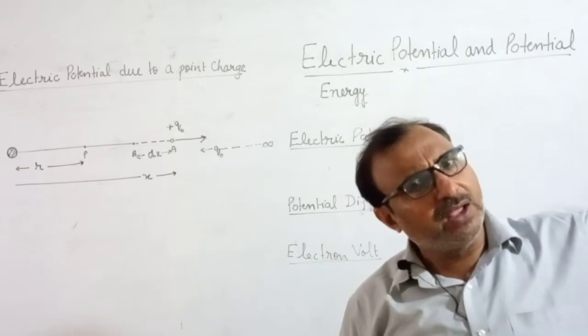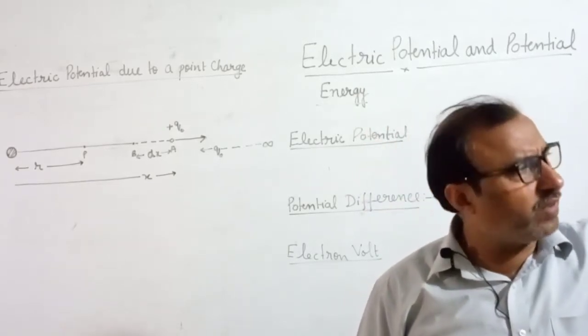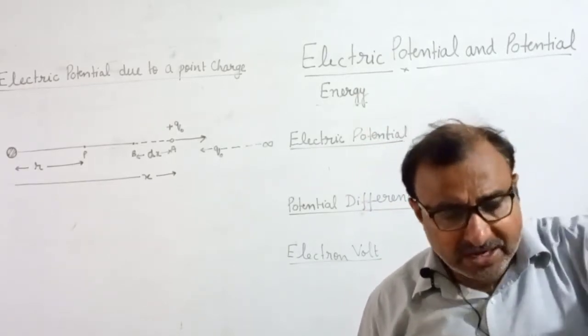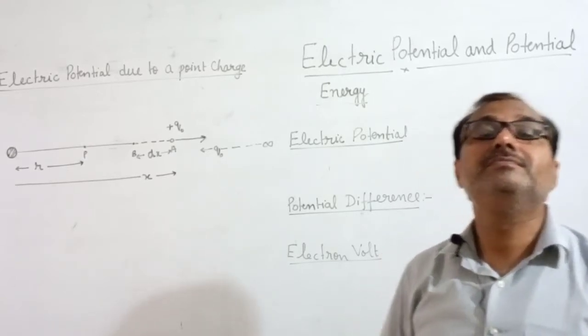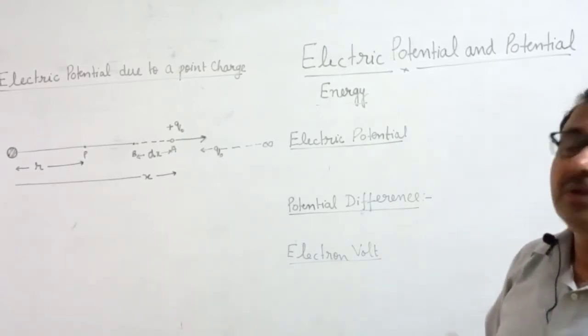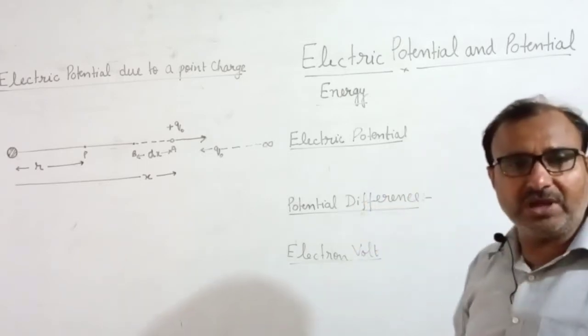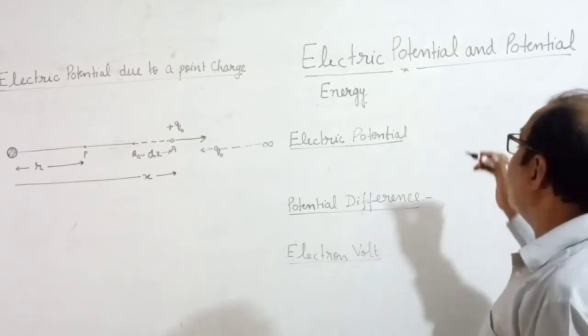Infinite means very far. You are taking a unit positive charge from very far to a point inside the electric field. That is known as electric potential at that point.